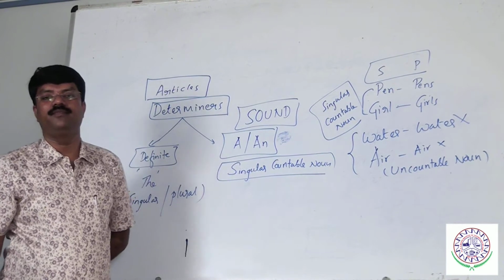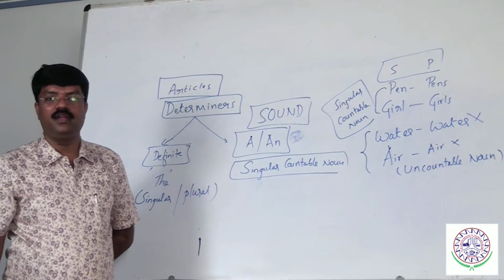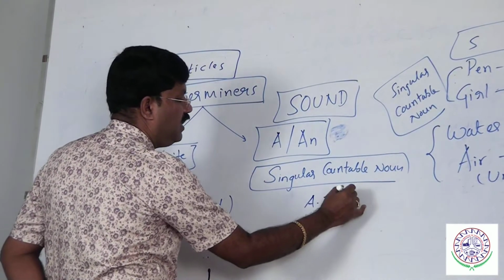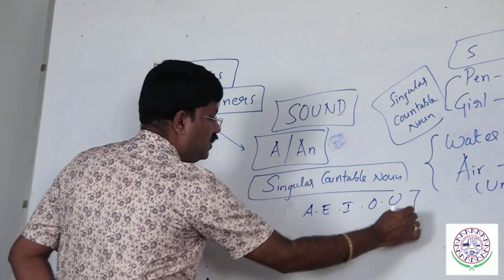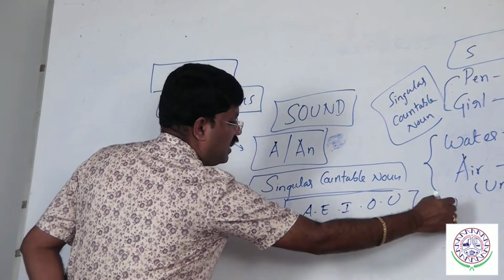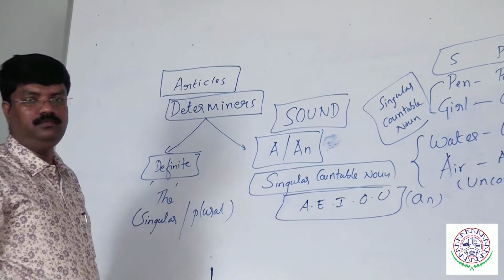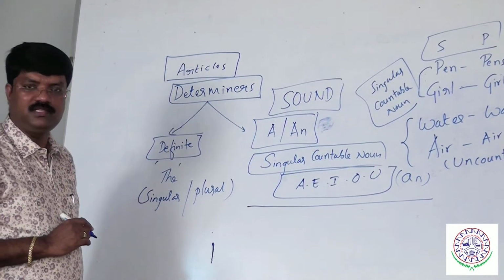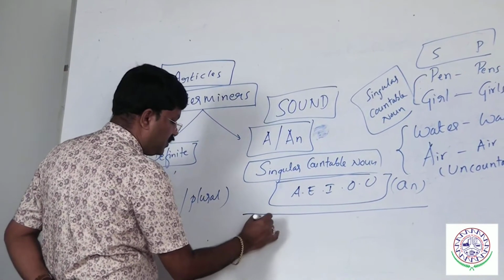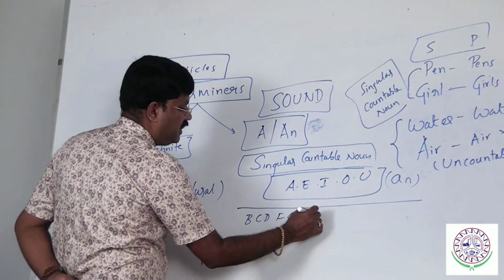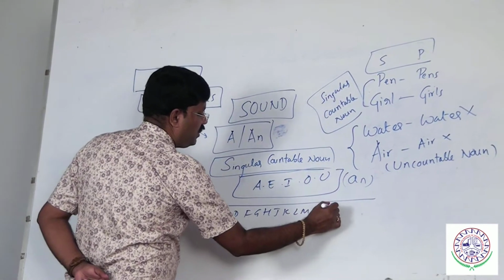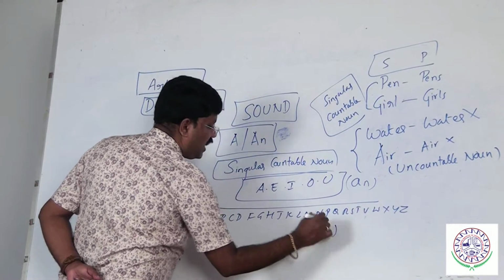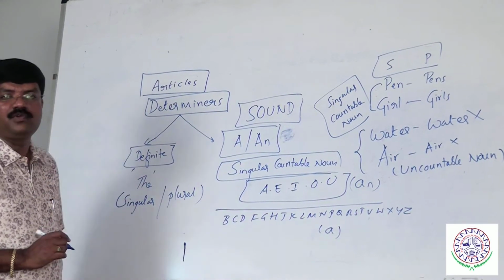What exactly is the sound? If the singular countable noun begins with a vowel sound, which are the vowels? A, E, I, O, U. These are the vowels. Always add an before that. Similarly, if the singular countable noun begins with a consonant sound, which are the consonants? B, C, D, F, G, H, J, K, L, M, N, P, Q, R, S, T, V, W, X, Y, Z. Always add a before that. Never say a before vowel sounds.